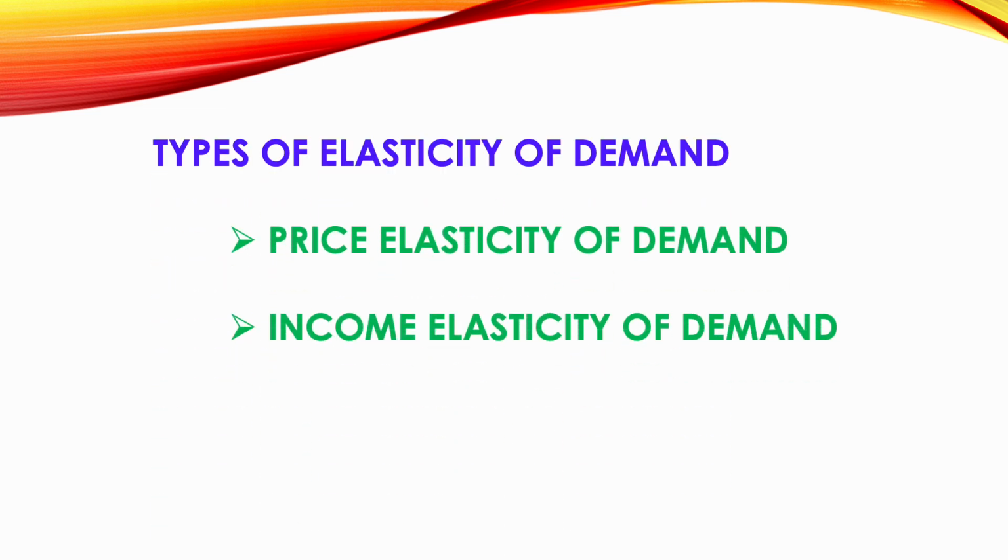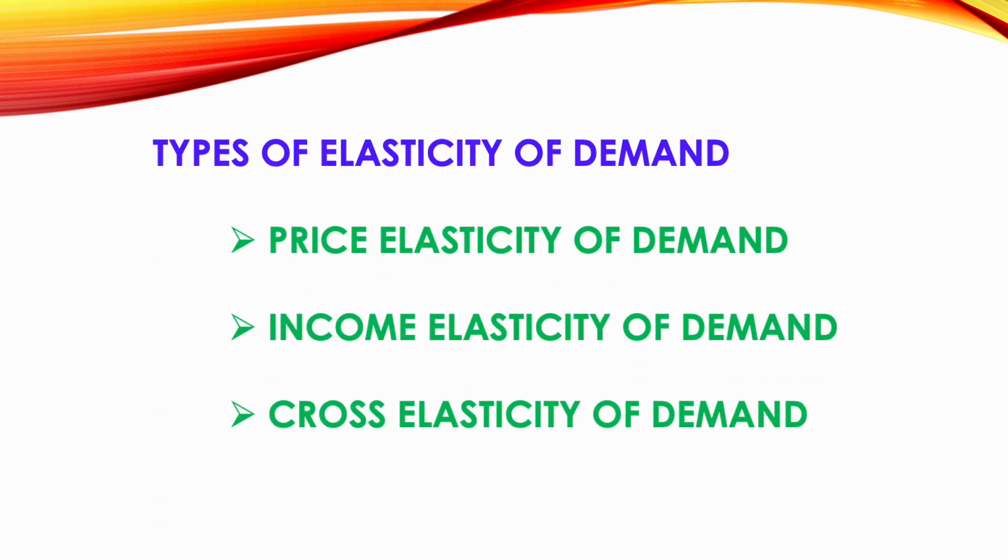Now, types of elasticity. We have three types of elasticity: price elasticity, income elasticity and cross elasticity. Already we have seen price and income in the previous videos. In the previous videos we saw price elasticity separately and income elasticity separately. Now we are going to see the cross elasticity of demand. So this video is a continuation of the previous videos. Now we'll enter into the cross elasticity of demand.